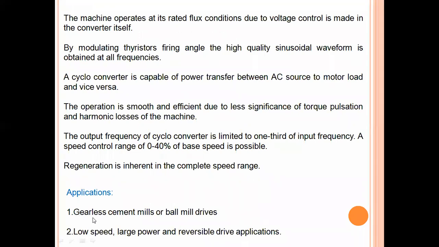That's why gearless. Here you can see in the applications also gearless cement mills. Gears are required to increase the speed, but gearless means the speed is very low. However, cycloconverter gives good performance under low speed conditions. So we need not use any gears.